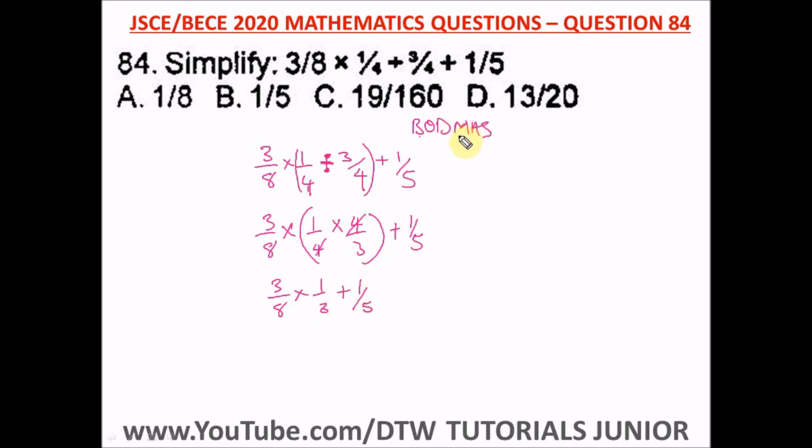What's the next thing to do? Multiplication. So we'll multiply this. It means this 3 will cancel out this 3. So we're left with 1 over 8 plus 1 over 5. So we do addition. For 8 and 5, the LCM is 40. 8 into 40 is 5, times 1 is 5, plus 5 into 40 is 8, and 8 times 1 is 8. And what is 5 plus 8? That's 13 over 40. This is the answer you're going to get. You can see the answer is not here, so this is a typo in this question.